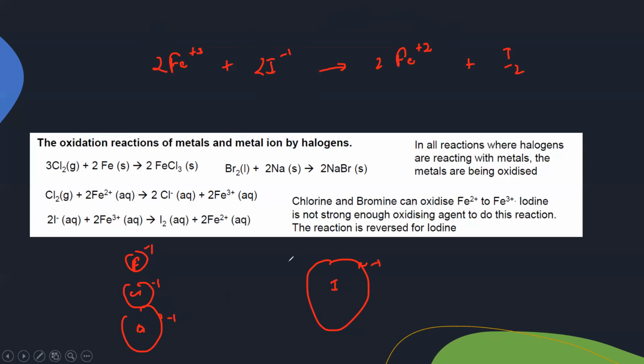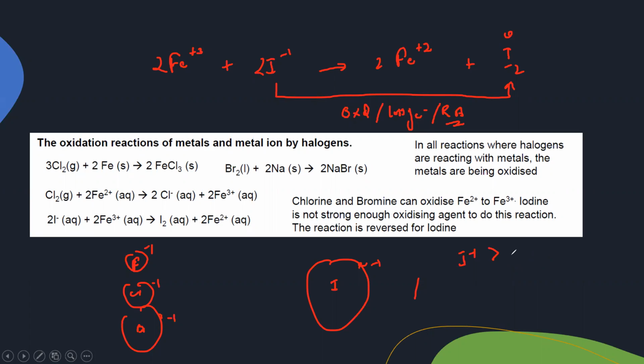So in this reaction, what happened? Iodide ion turned into iodine molecule. So when iodide ion turned into iodine molecule, it means this change is from -1. So it is an oxidation, and oxidation is a loss of electron. When we compare which one can lose electron easily, iodide ion can lose electron easily. So this change is oxidation, or iodide ion is acting like a reducing agent. So iodide ion is a better reducing agent than chloride ion, and chloride ion is a better reducing agent than bromide.